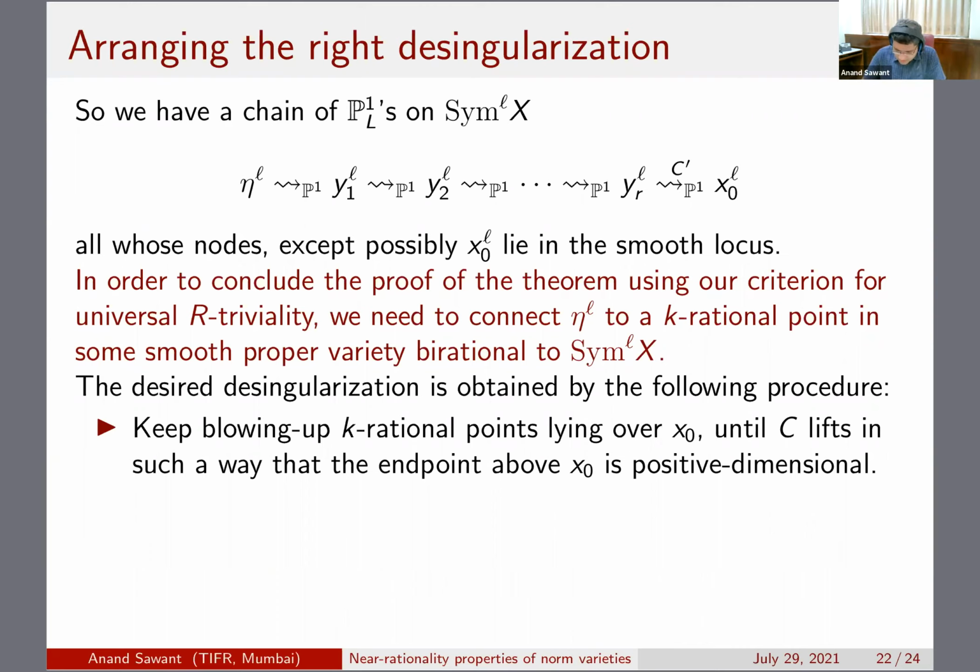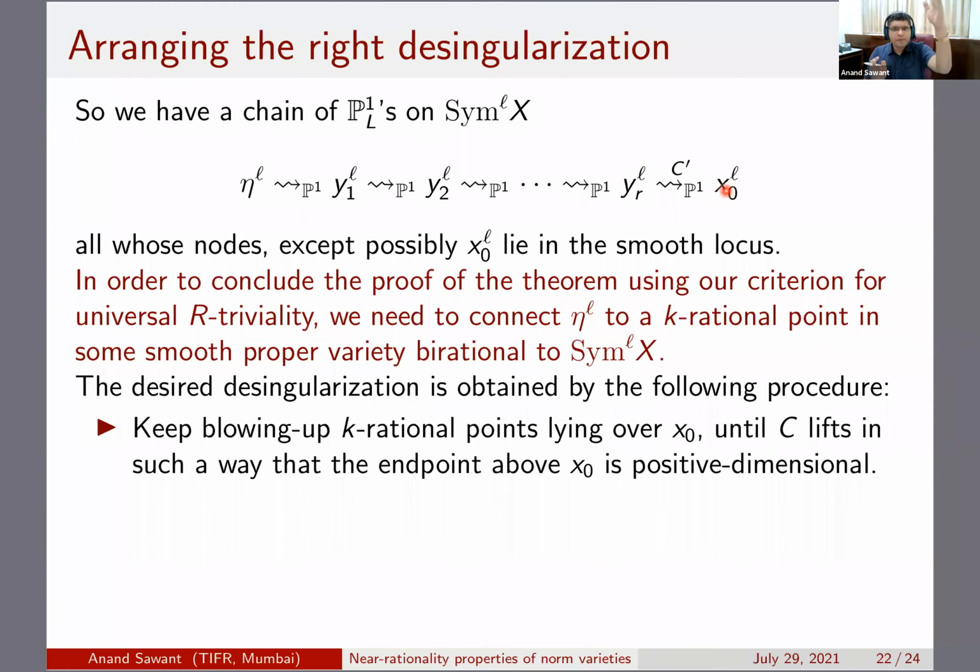Focus on this last P1, which is joining a positive dimensional point to a k-rational point. You can actually see this as a family of P1s parameterized by some positive dimensional variety, but these P1s are coming together at this k-rational point. So the hope is that when you blow this point up, this will come apart.